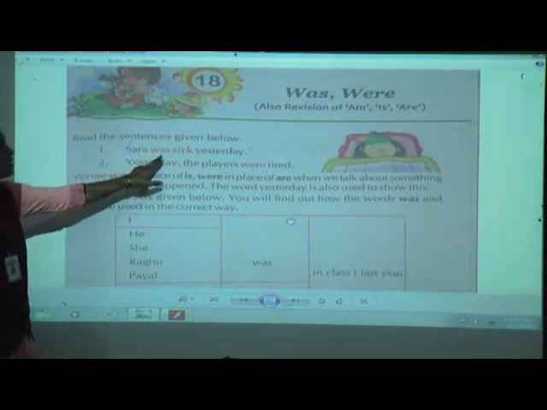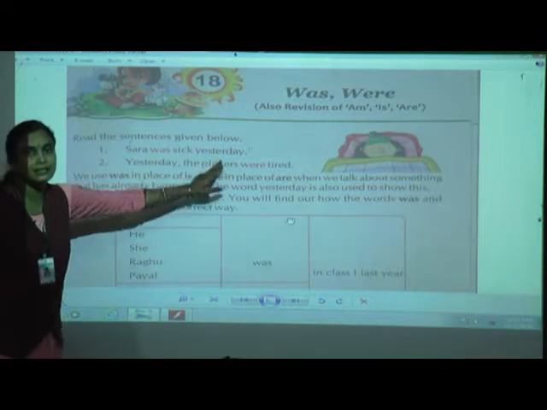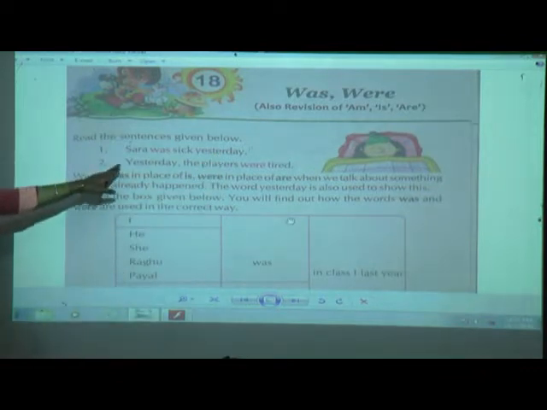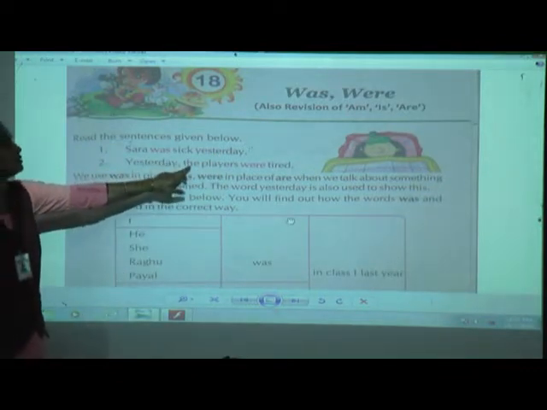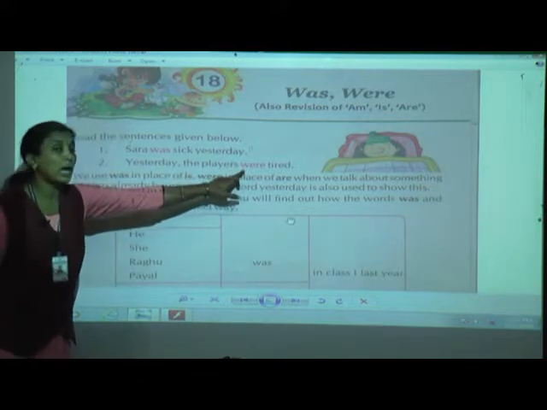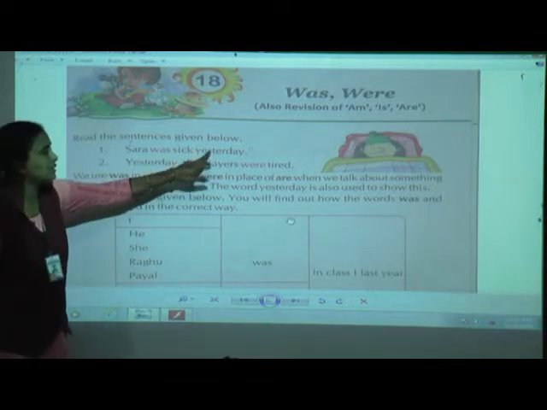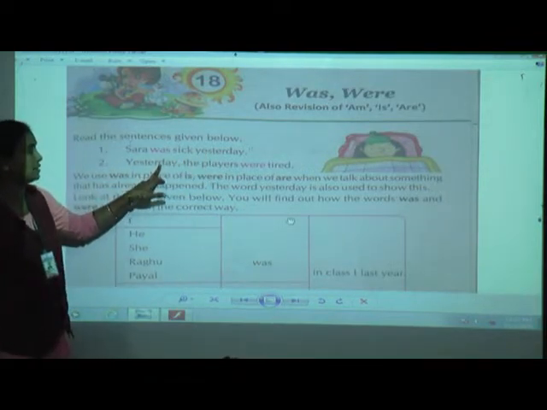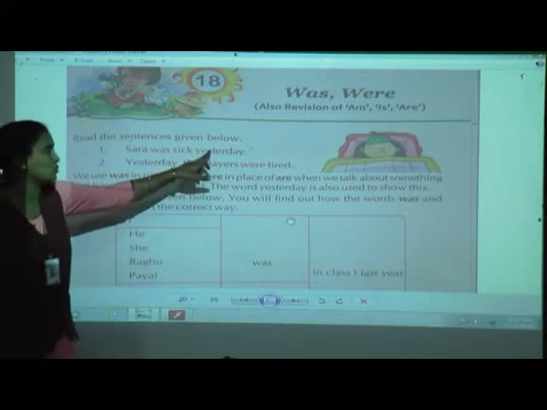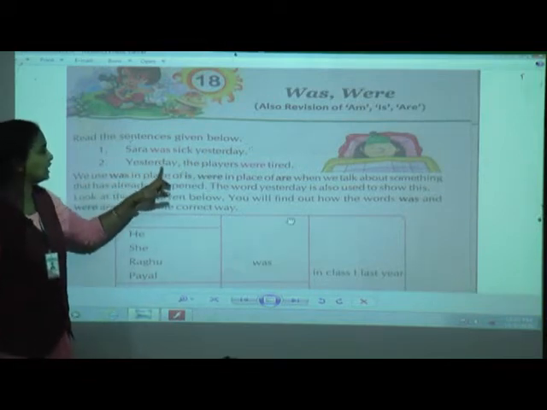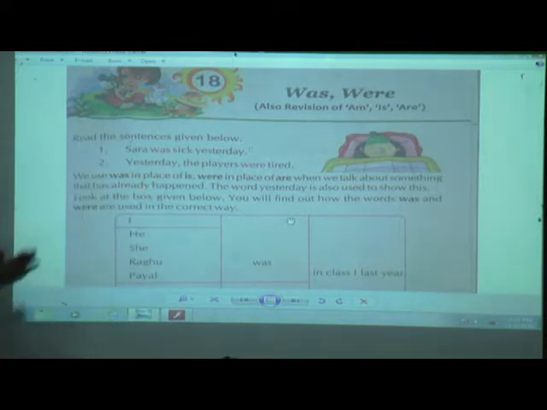Sarah was sick yesterday. Yesterday the players were tired. See children, when you observe these sentences, you can see the word yesterday here and yesterday here. Means these sentences show the past.